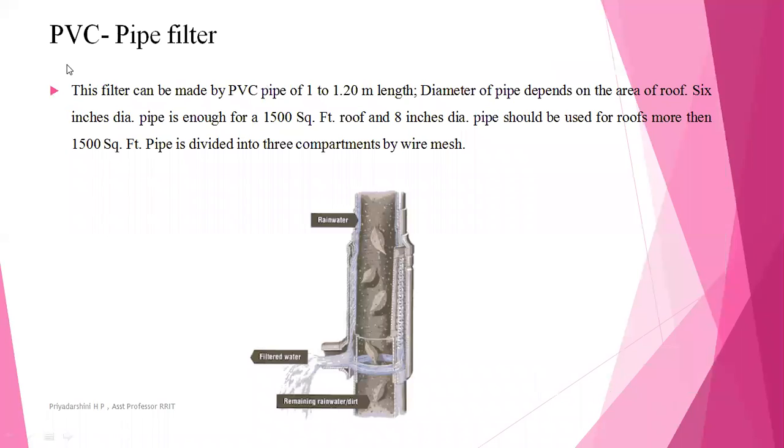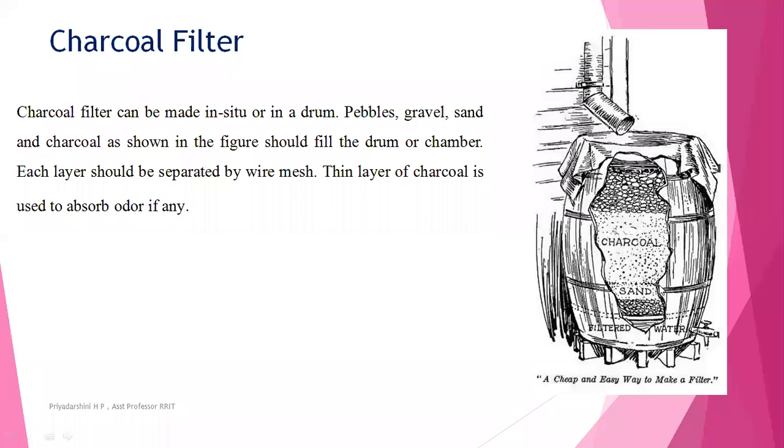Again, next, this is the PVC pipe filter. For the filtration, we can use a PVC pipe filter. In the charcoal filter, in every layer, after the provision of the pebbles, we will provide wire mesh, and also after the provision of the gravel, again for every layer we will provide meshes. Why? If any leaves or root zone material comes, it will be filtered.